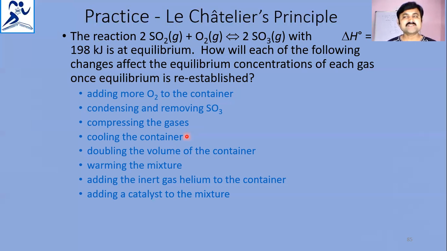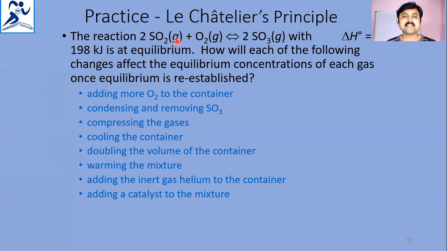Cooling the container means it is reducing the temperature of the reaction. When you reduce the temperature of the reaction, what will happen? Obviously, the reaction proceeds in the forward direction, because this is an exothermic reaction. If you reduce the temperature, the equilibrium shifts toward the product side only.